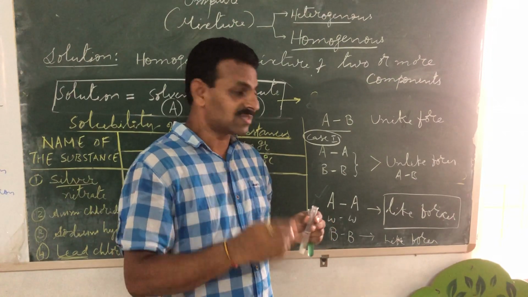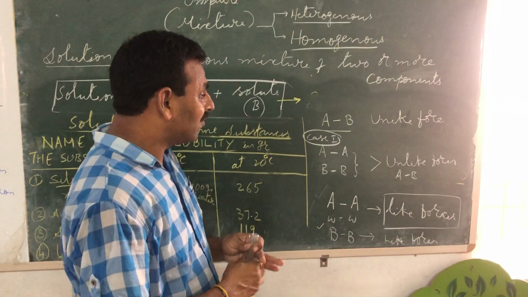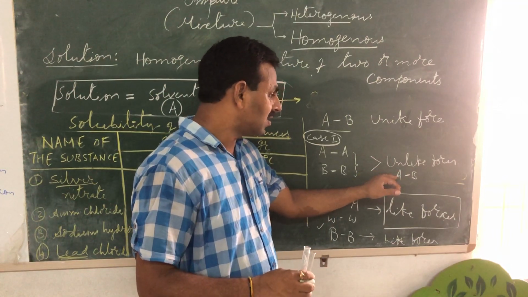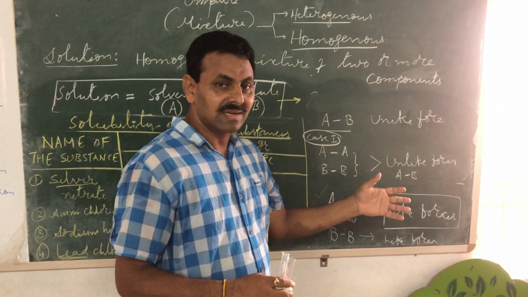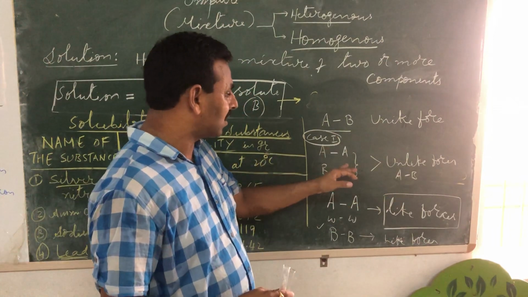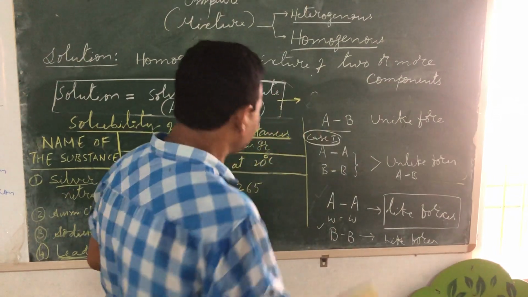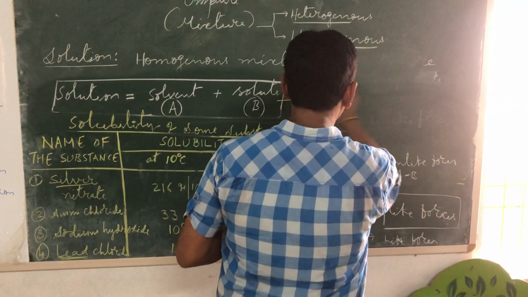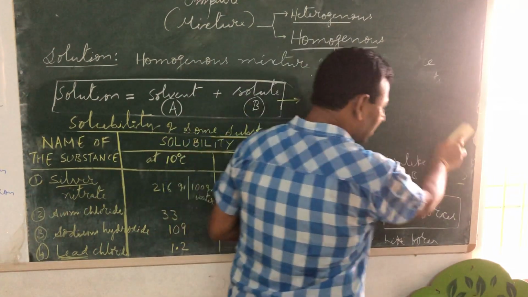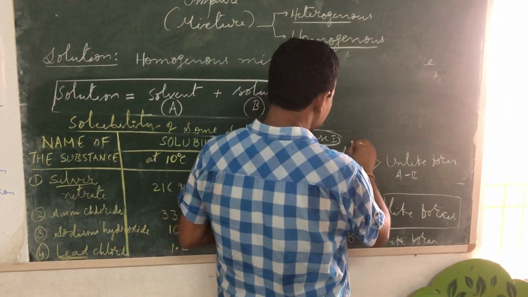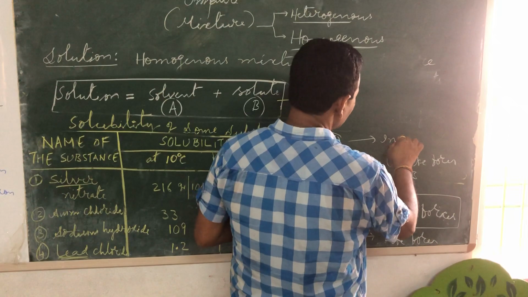The second case is if unlike forces are greater, that means between A and B. That is case 2. Now we can guess what will happen easily. This is case 1: if like forces are greater, then the substance is insoluble.